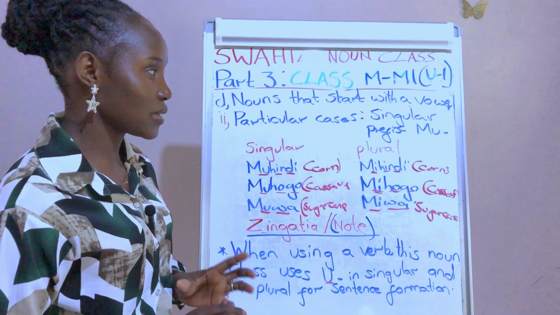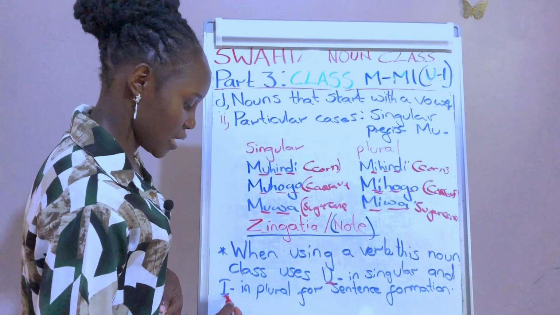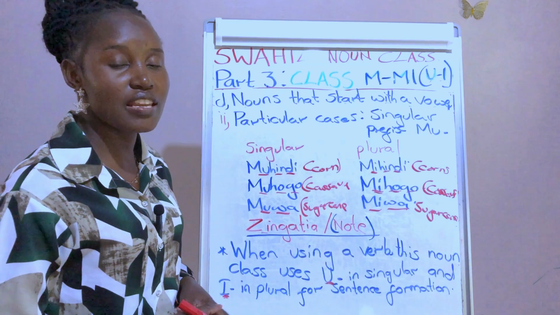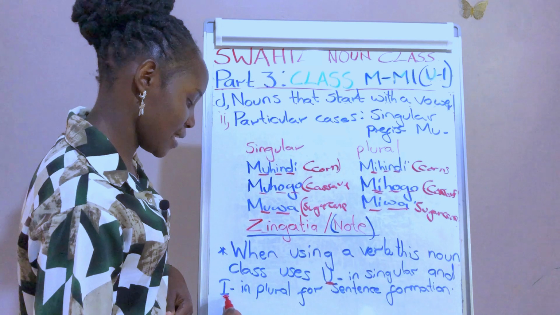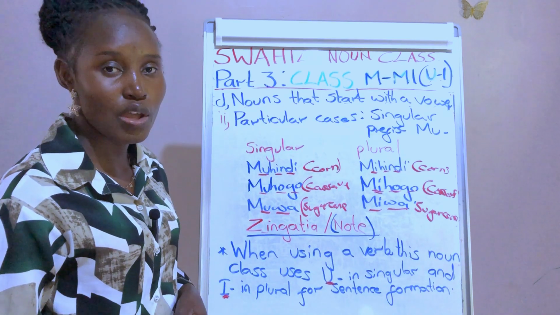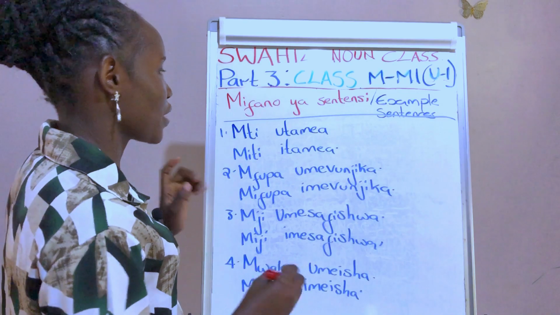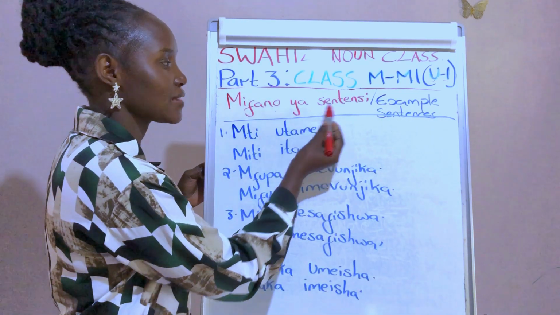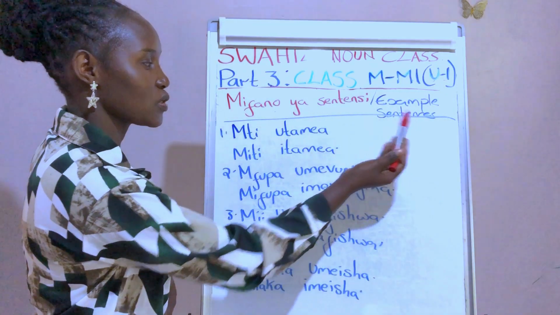So as we are forming our sentences, you will find that u and e come in the beginning of the verb. U in a singular form and e in a plural form. So let's find out about this. Now let's see the example sentences. In Swahili we say mifano ya sentensi, to mean example sentences.